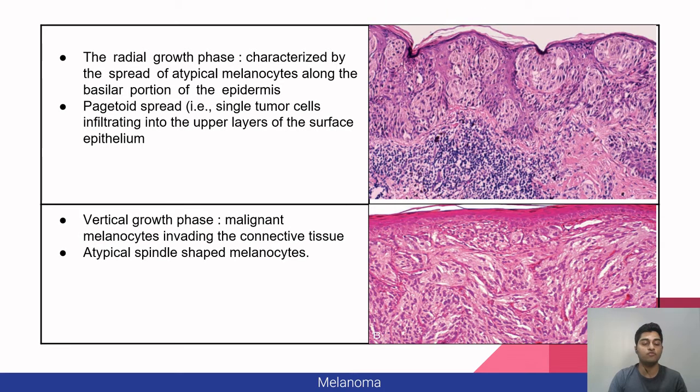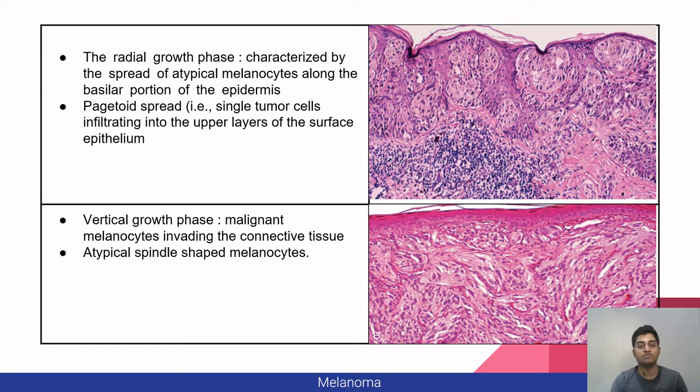There are two growth phases for melanoma: radial growth phase and vertical growth phase. A radial growth phase is characterized by the spread of atypical melanocytes along the basilar portion of the epidermis. Then there is pagetoid spread, which is single tumor cells infiltrating into the upper layers of the surface epithelium. This is seen in the superficial spreading melanoma.